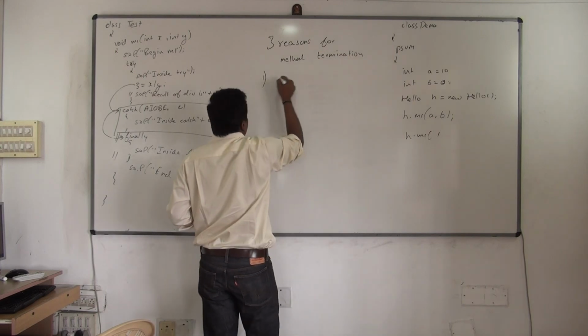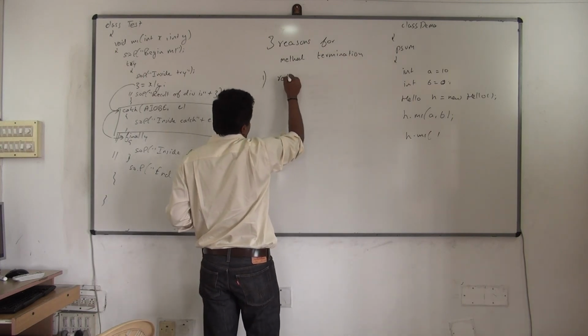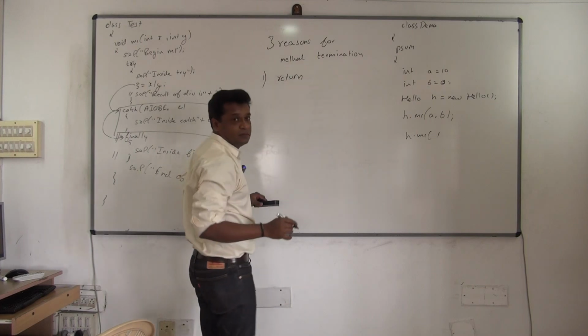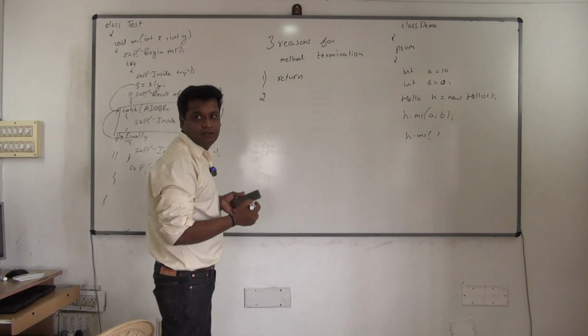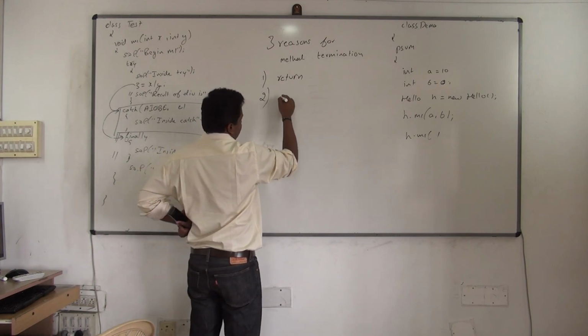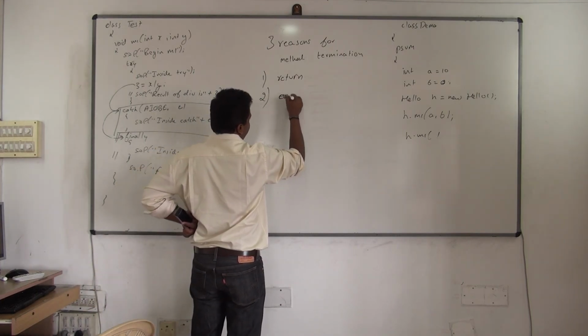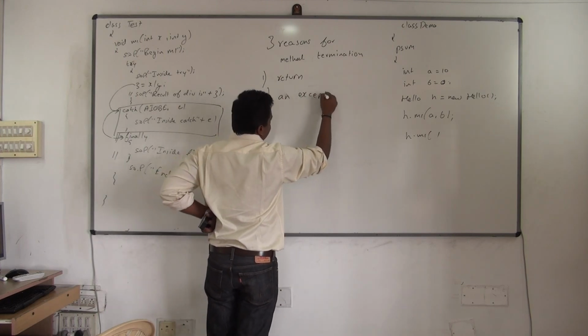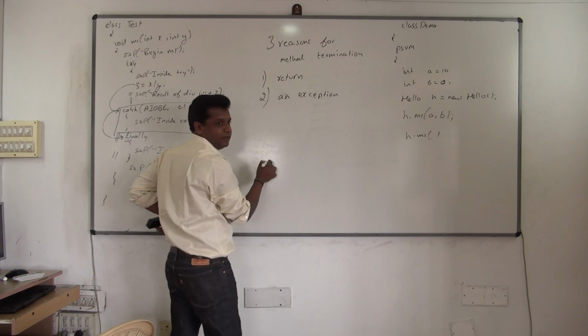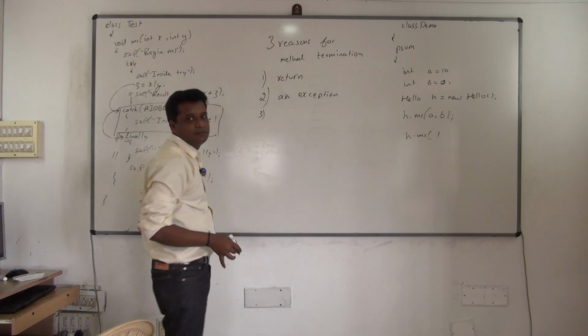The first one would be the return keyword. If you use the return keyword, it will terminate, yes or no? I'll just show you. Then the next one would be an exception. If an exception occurs also, it will terminate. Third, one more is there. Can you guess?